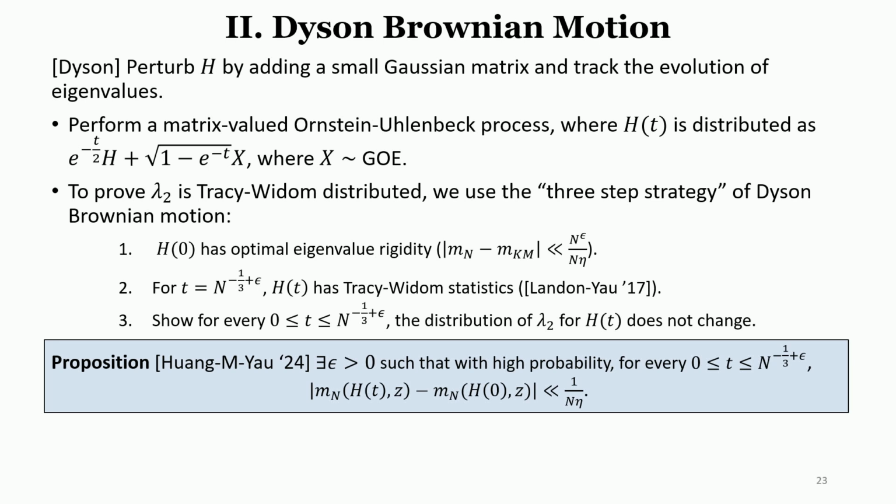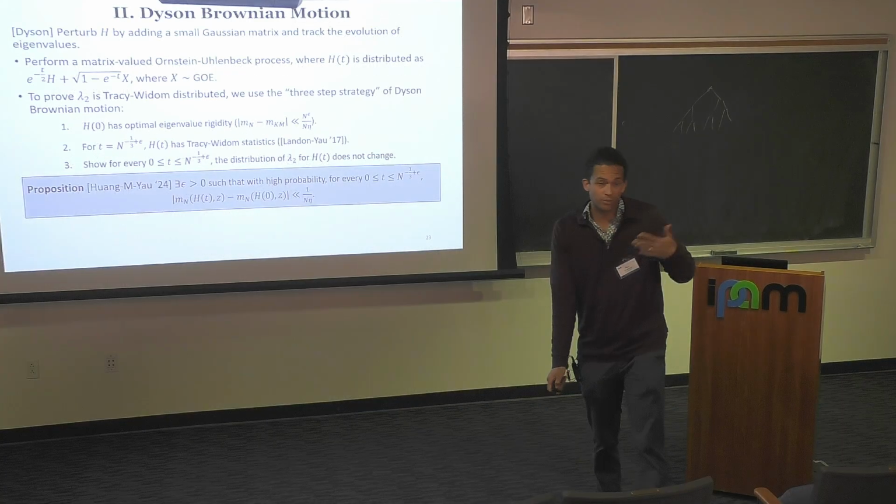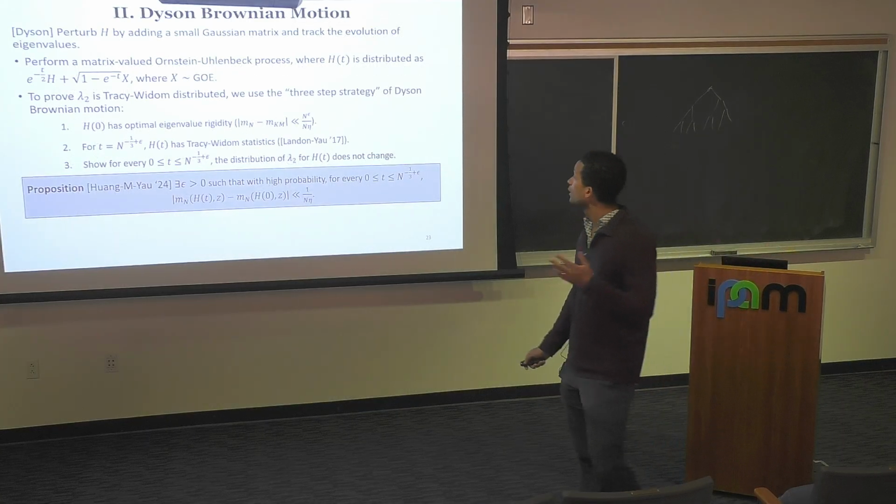The important thing to know is that at time t, the distribution of my matrix is going to be the sum of two matrices, one of which is my original matrix, and the other of which is a GOE. As t increases, I'm slowly replacing my original matrix with the GOE. So to prove that this second eigenvalue is Tracy-Widom distributed, we're going to use this three-step process that was mentioned before.